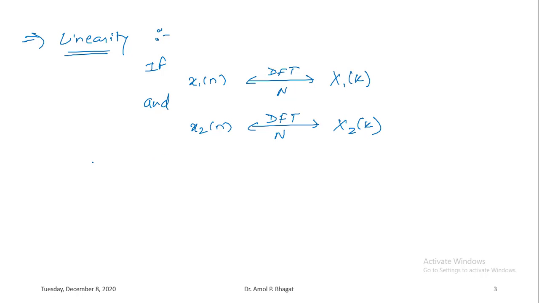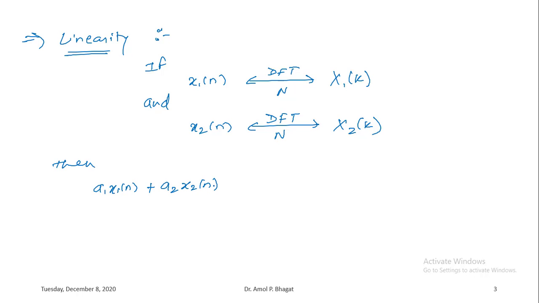Then for any real valued or complex valued constants, that is small a1 and a2, the linear combination of these signals, that is a1 x1 of n plus a2 x2 of n,